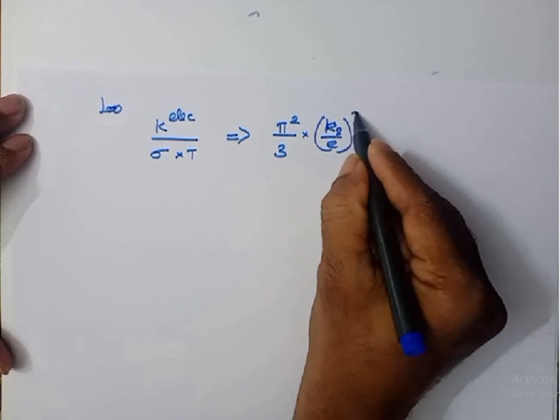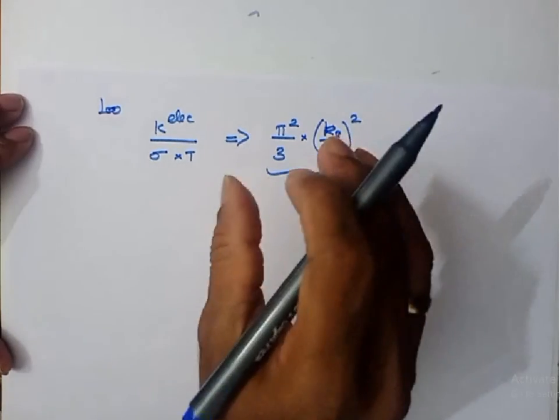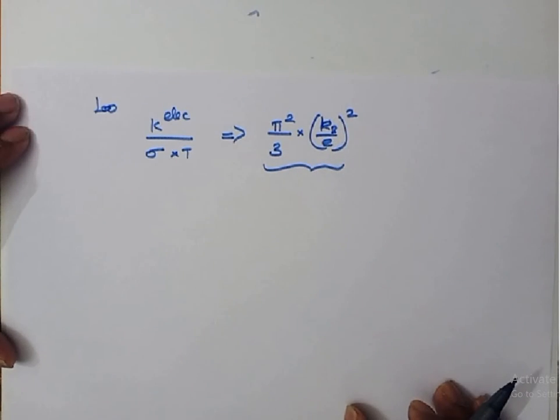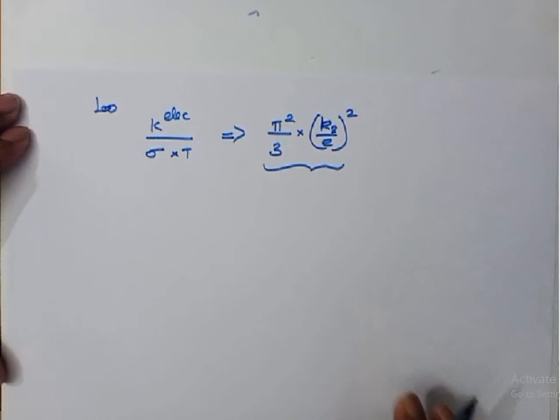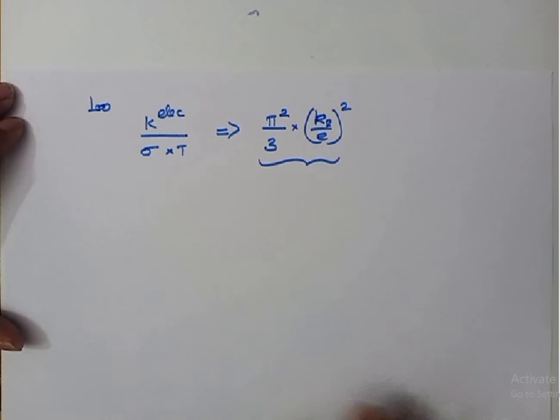He found this constant by using quantum mechanical ideas, which we are going to discuss once we complete the classical theory of thermal conductivity.